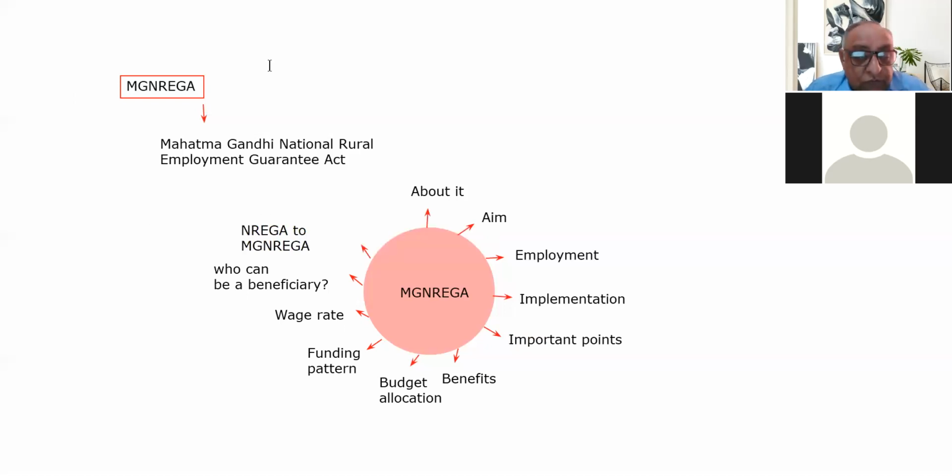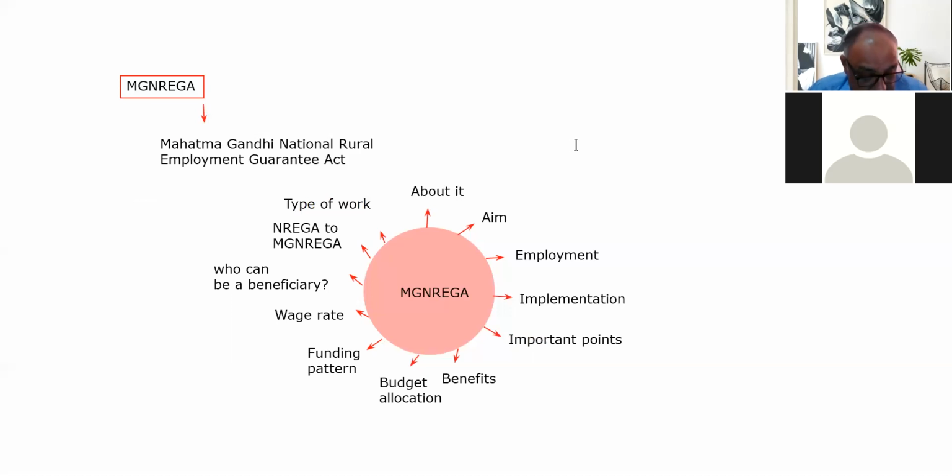It was conceptualized as NREGA, not as MGNREGA. And the next thing we will discuss is the type of work which is allowed to the individuals. The type of work will be the next thing.